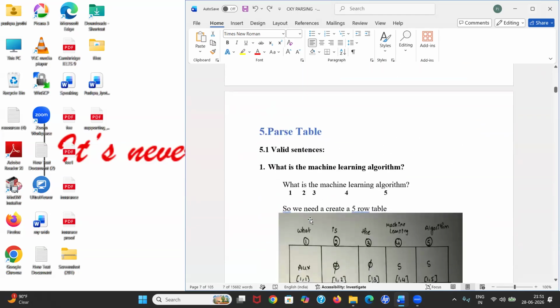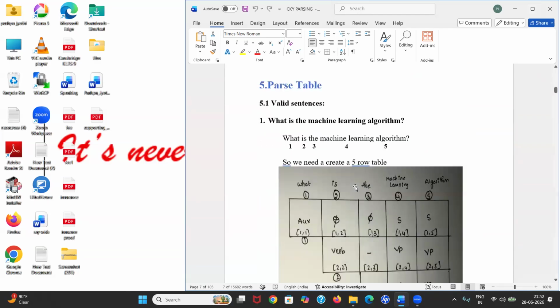Now I told you we will tell whether the sentence belongs to our language or not. How do we tell it? We tell it by using the CKY parser, and the CKY parser uses the CKY parsing table. Now let's learn about the CKY parsing table.